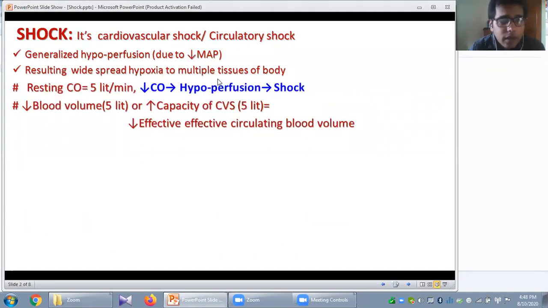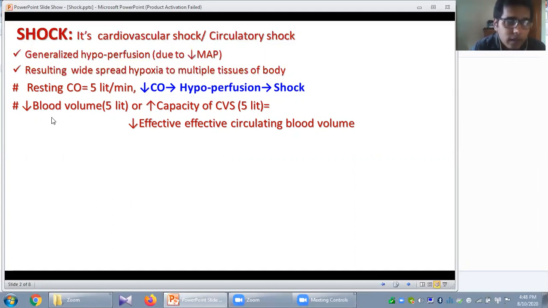Okay, now all of you know that in the resting condition, cardiac output is 5 liters per minute. So due to any cause, if your heart fails to maintain this adequate cardiac output, what will happen? Due to this inadequate cardiac output or reduction of the cardiac output, there will be inadequate perfusion or generalized hypoperfusion, and that leads to shock.